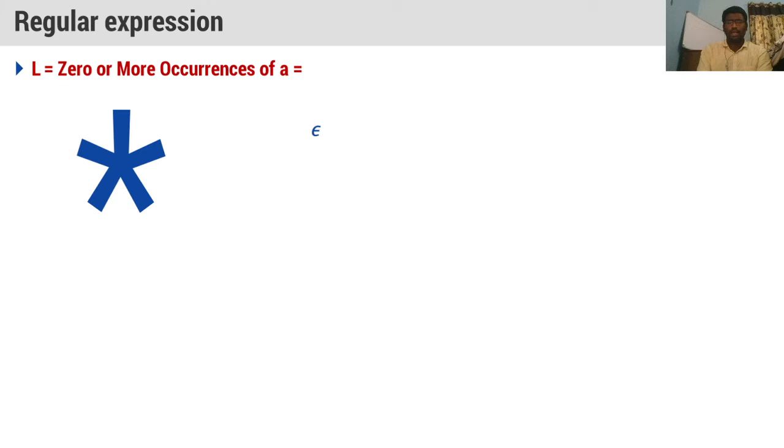And I can write epsilon. I can include epsilon, single a, 2 A's, 3 A's, 4 A's, and so on. Right? So this is the language that is generated for A star. A clean closure equal to epsilon, single a, 2 A's, 3 A's, 4 A's, 5 A's, like that. It can generate infinite number of A's along with the symbol epsilon.